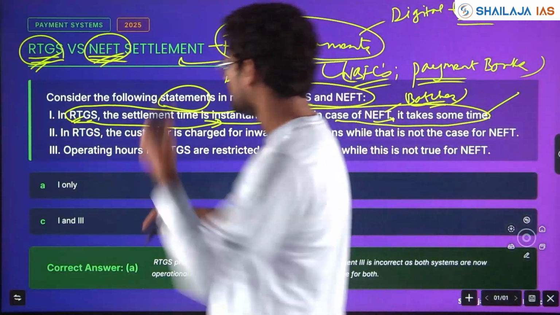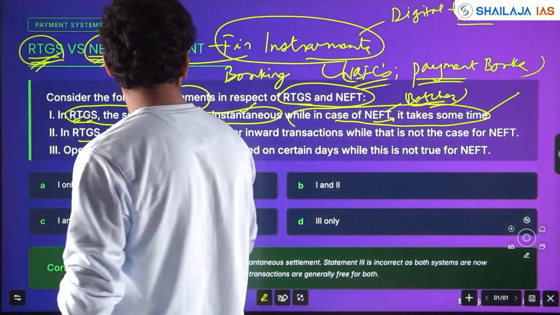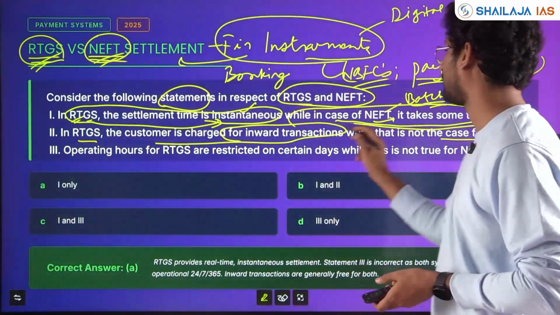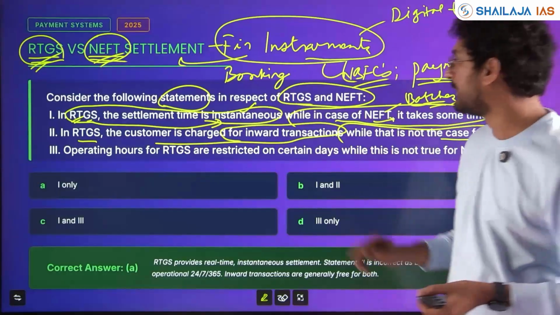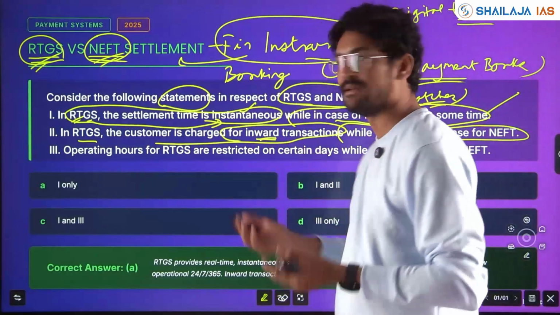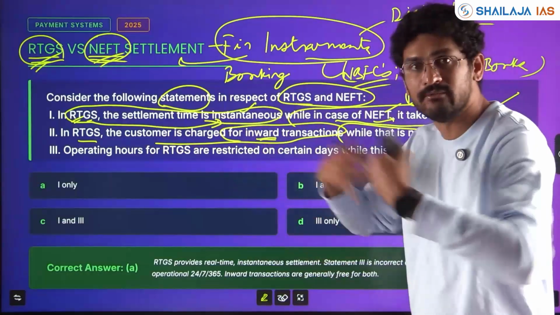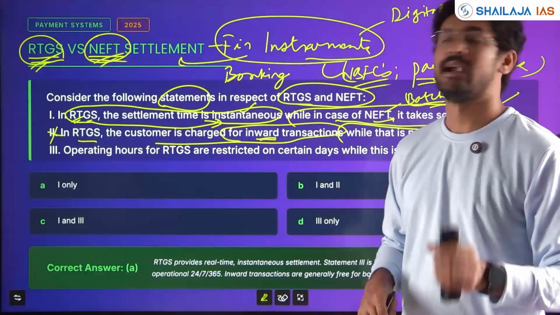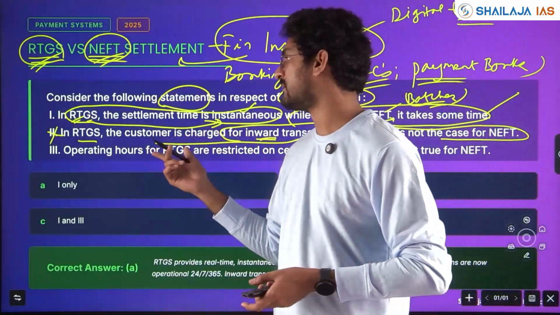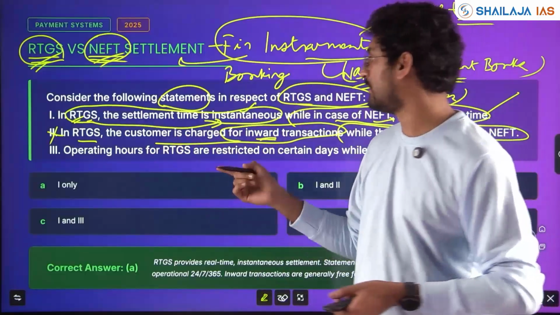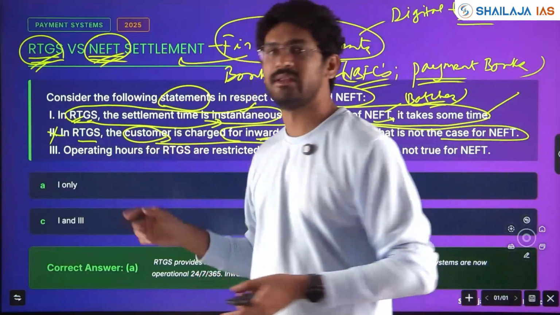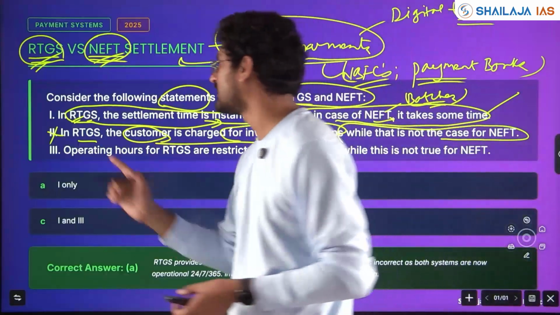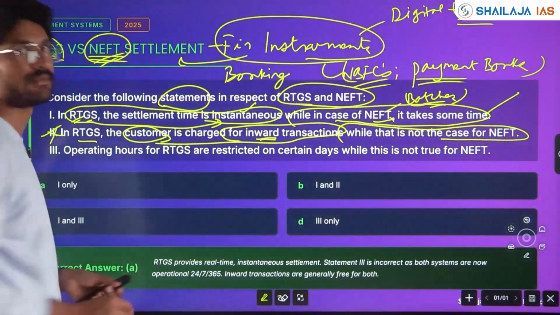Correct. In RTGS, the customer is charged for inward transaction. That is not the case of NEFT. Under guidelines of RBI, for inward transactions inside the bank, our customer is not charged, both in RTGS and NEFT, as per RBI guidelines. However, for outward transactions, the customer might be charged based on the bank rules and policies. But for the inward transaction, the customer should not be charged as per RBI regulations.